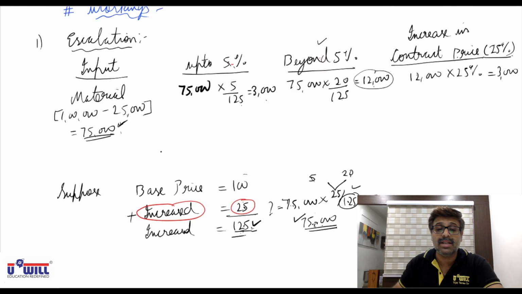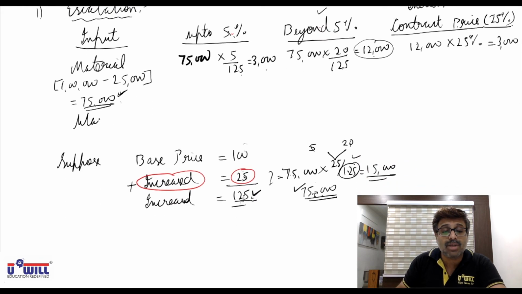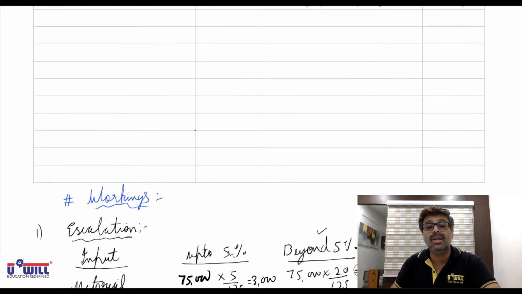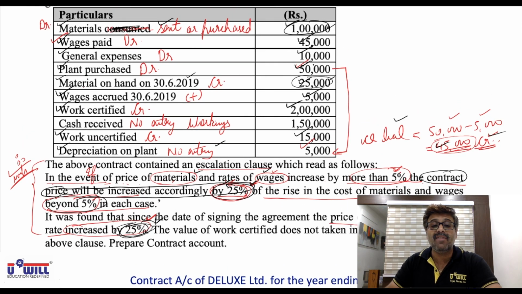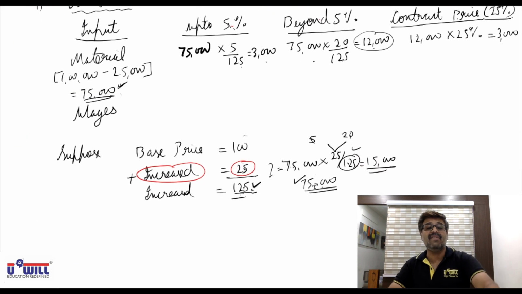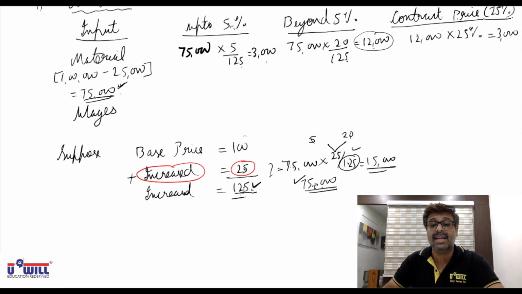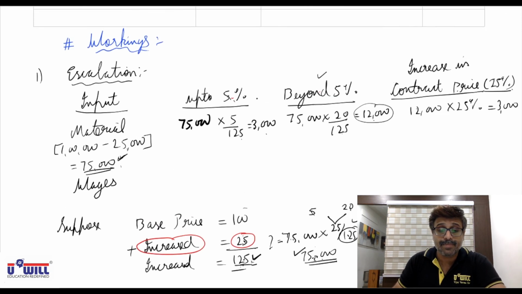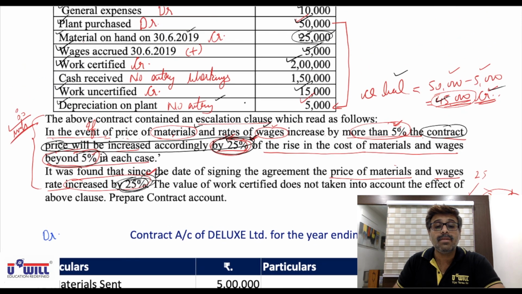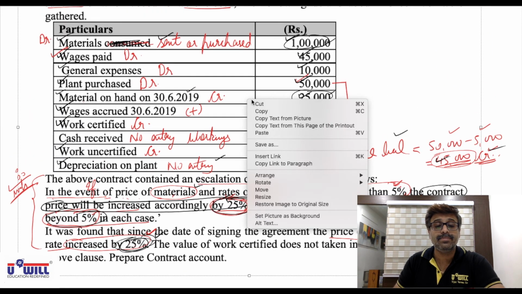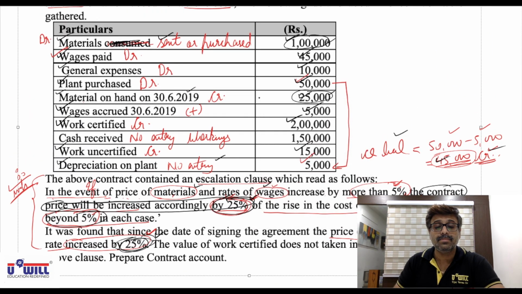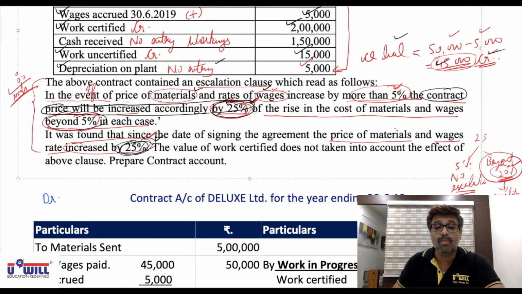Now exactly the same way, all of you pause the video and work out for wages on your own, including accrued wages, so that you get an idea. And then you play the video and verify whether you got it correct or not. Same way, exactly the same way. Pause the video and try it on your own. Okay, I hope all of you would have done it.